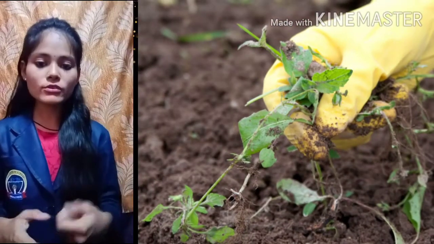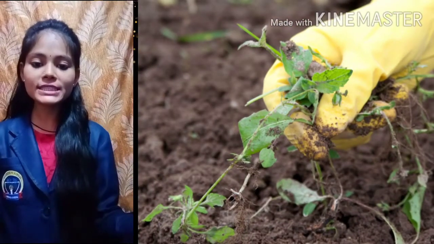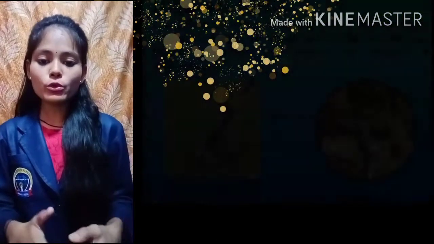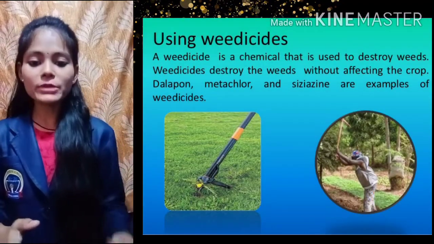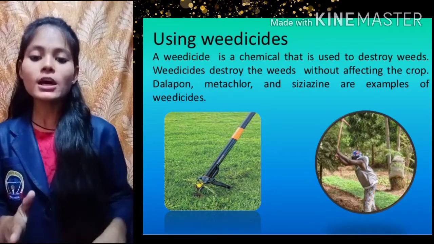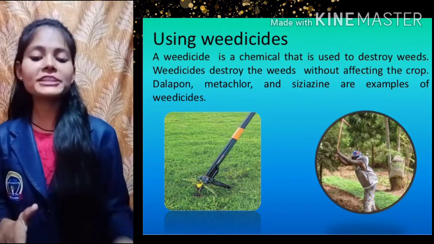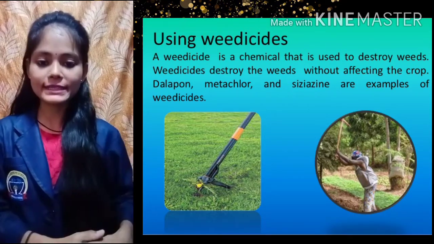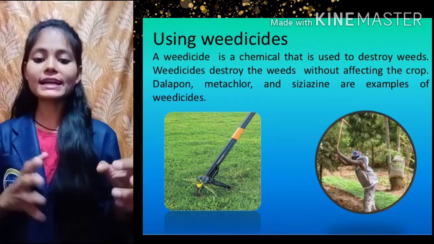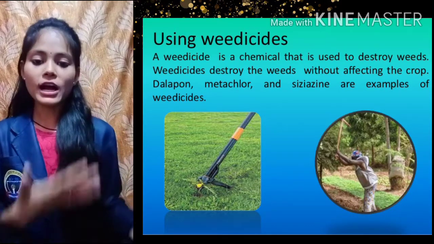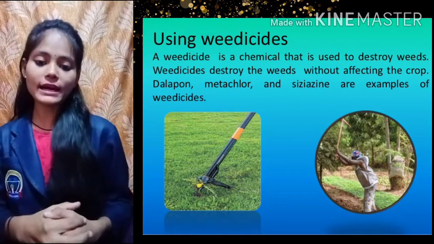Simply by hand we can remove weeds, but in large fields we cannot remove all the weeds by hand. So what do we do? We use weedicides. Certain chemicals kill these weeds without killing our plants, but they kill the unwanted weeds which grow with our plants, and such chemicals are called weedicides. Weedicides are chemicals used to kill unwanted plants which grow along with our desired plants.